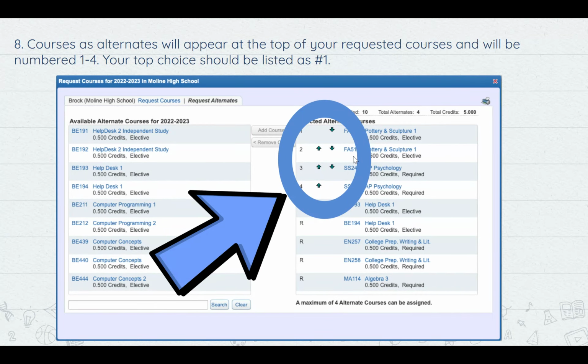But music, band classes, orchestra, choir, those classes are repeatable for more credit. But almost all the other classes are not repeatable. So if you already took a course and received a grade in it, you cannot repeat it. So please do not request courses that you have already taken.